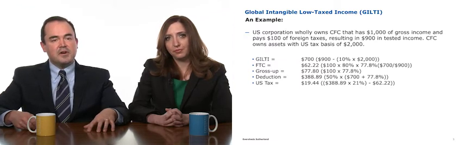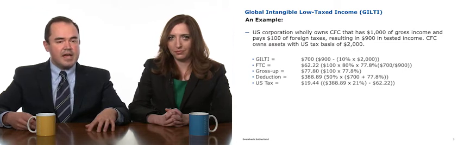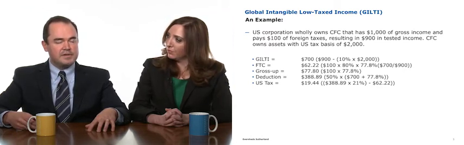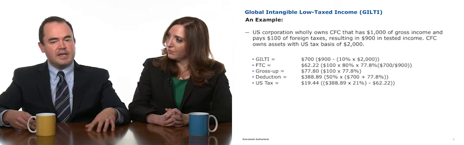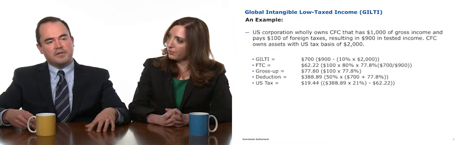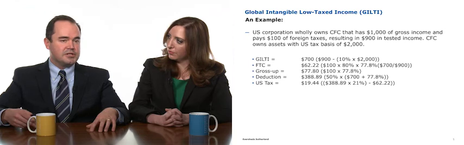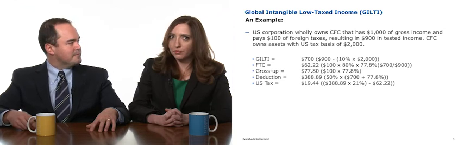So, as we said, the starting point for determining our consequence to the U.S. shareholder is figuring out GILTI. In this case, we started with $1,000 of gross income, and as Stephanie said, we reduced that by our $100 of taxes, resulting in $900 of tested income. And our deemed tangible income return here is going to be $200, or 10% of our $2,000 of asset basis. So that gives us $700 of GILTI, our starting point for determining the consequences.